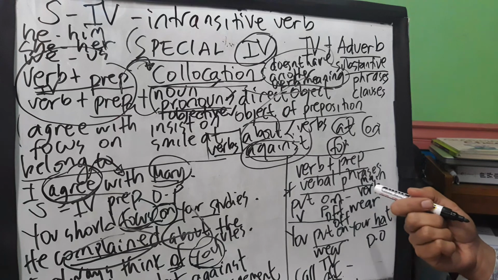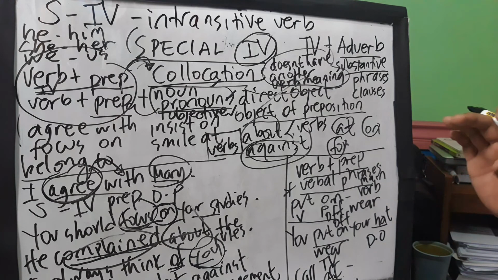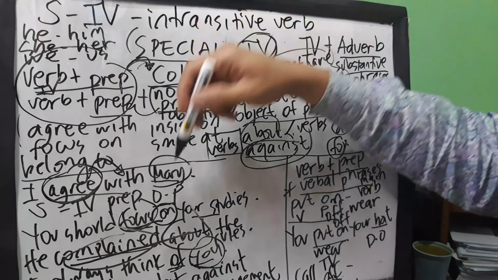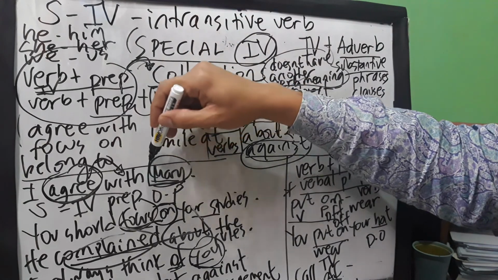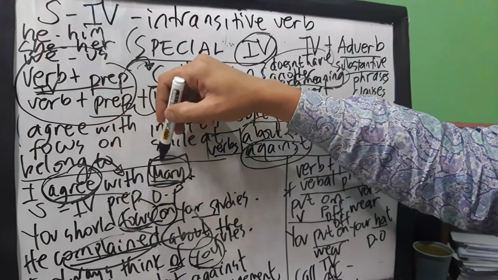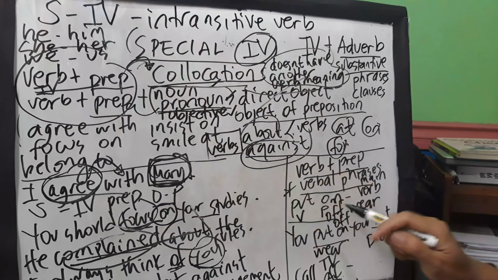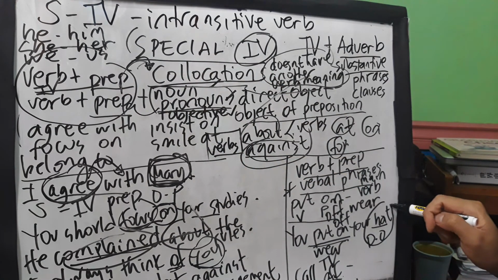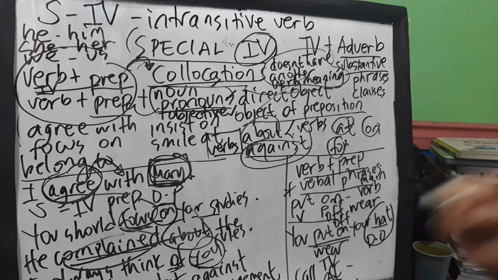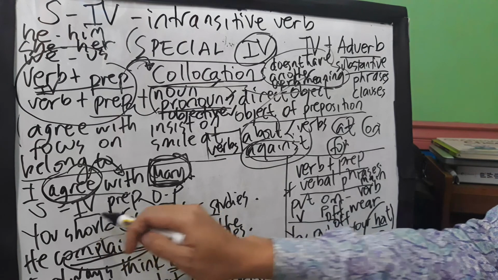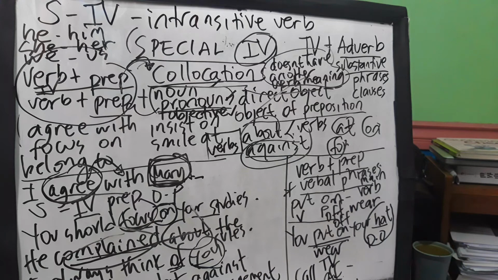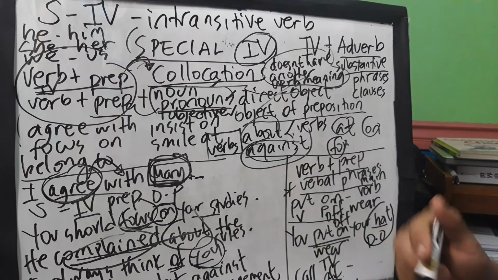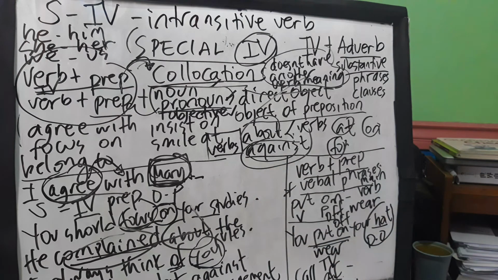With the construction of your sentence, guys, both of them, if you notice, are verb plus preposition plus noun. In this case, it's hat. Since this is an intransitive verb, the noun here is an object of a preposition. Why?